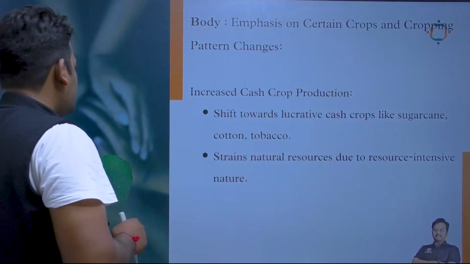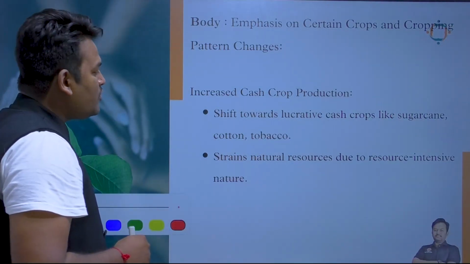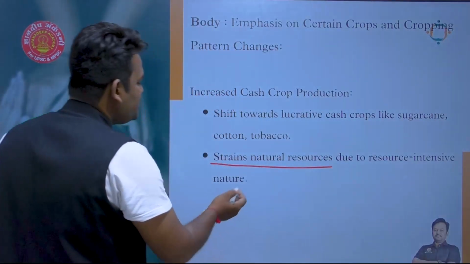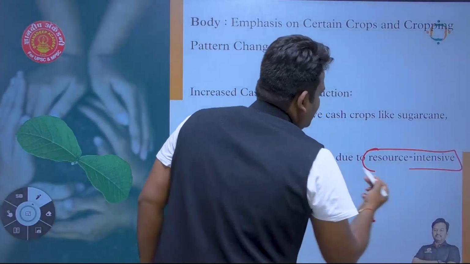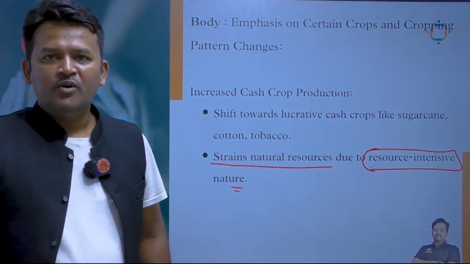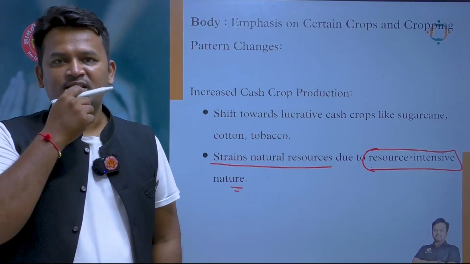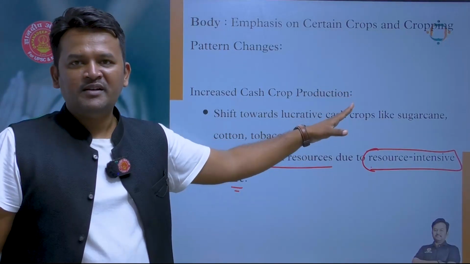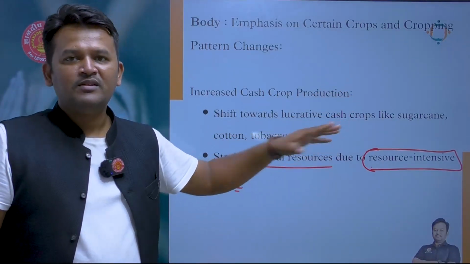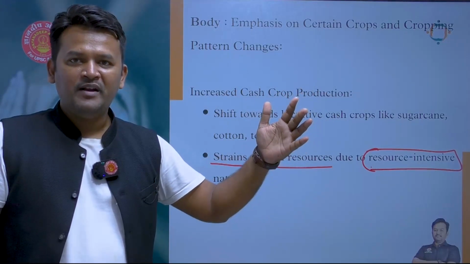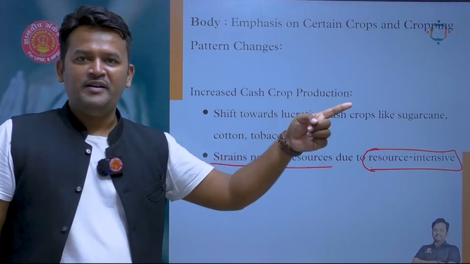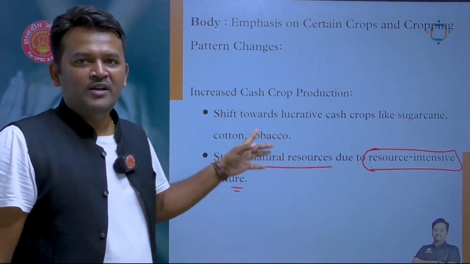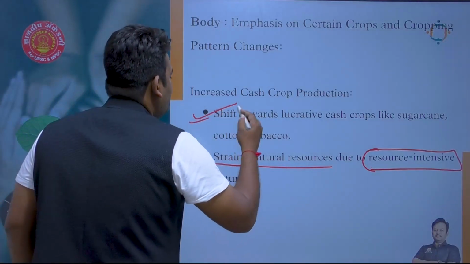But because of cash crop production and monocropping, it also strains natural resources due to its resource intensive nature. These crops require more water and more fertilizers. So even though we are taking up sugarcane production, it is not beneficial from the point of view of sustainability. In the long term, it will not be a sustainable approach. So here we are highlighting why we are moving towards sugarcane.